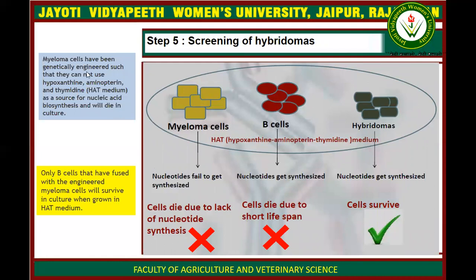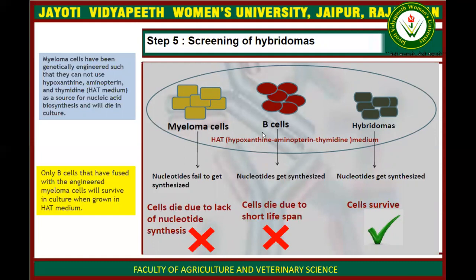Myeloma cells have been genetically engineered such that they cannot use hypoxanthine, aminopterin and thymidine as a source for nucleic acid biosynthesis and will die in culture. So these two cells will die in the culture, and only hybridoma cells will survive. B cells will die in the HAT medium, and myeloma cells will die in the culture.